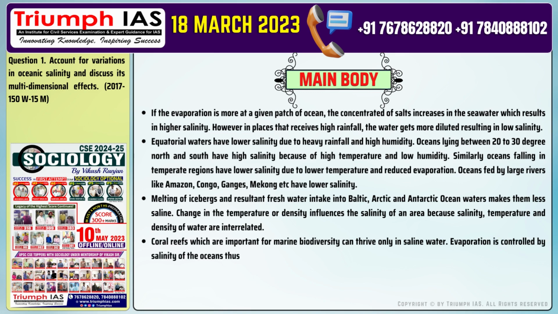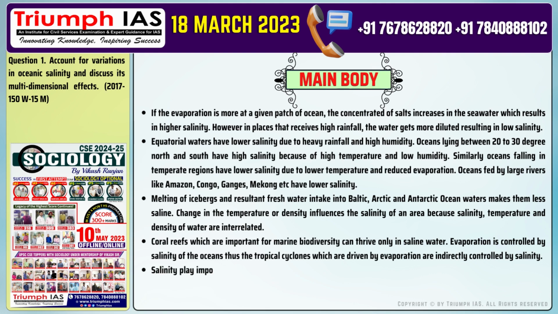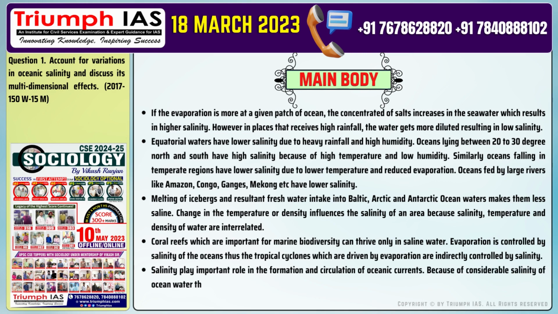Evaporation is controlled by salinity of the oceans, thus the tropical cyclones, which are driven by evaporation, are indirectly controlled by salinity. Number 5. Salinity plays an important role in the formation and circulation of oceanic currents. Because of considerable salinity of ocean water, the plankton keep floating over the ocean surface.